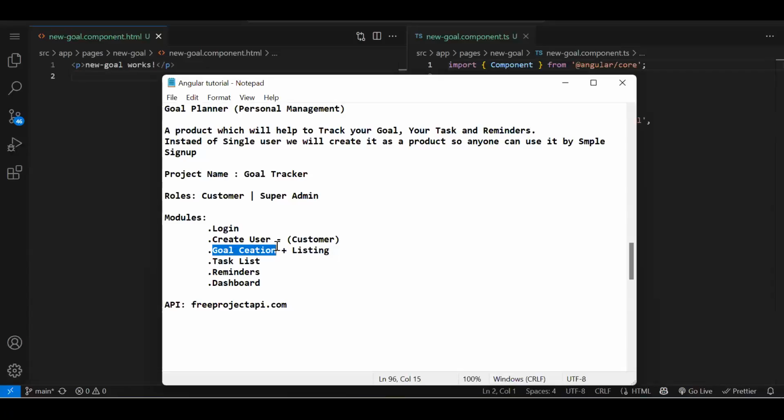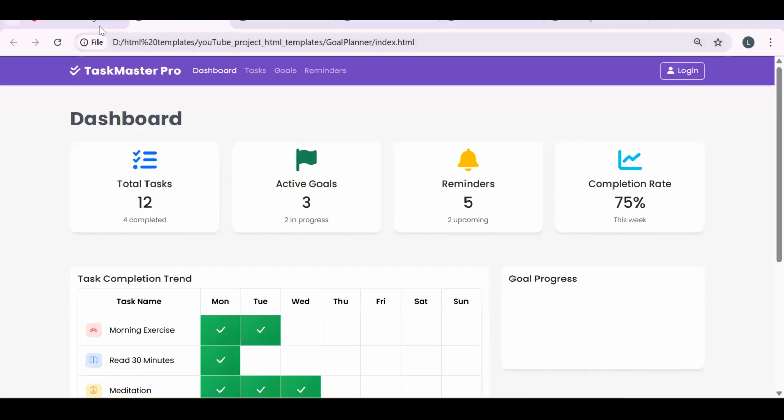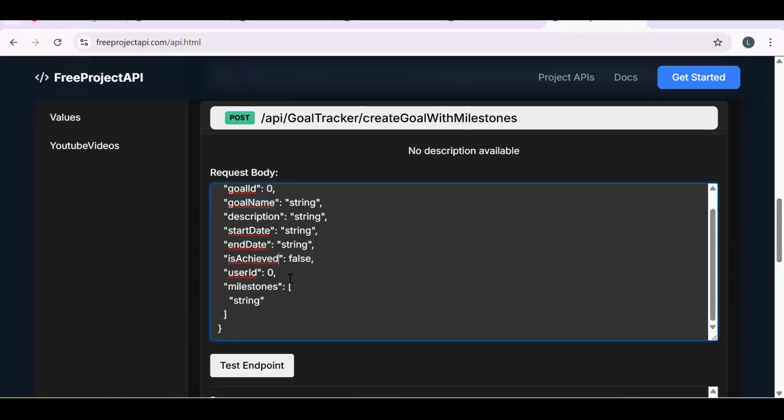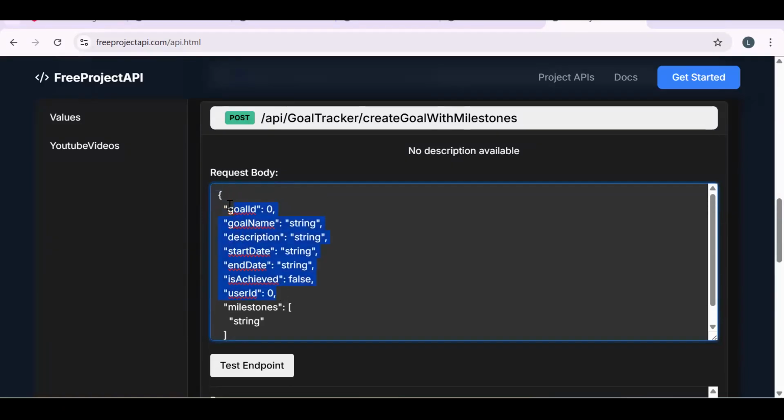So let's start with the goal creation. Now let me first show you the API. What do we have? If you see the object of goal, we have a single detail of our goal, and in milestone we have to pass an array of strings, meaning what are the milestones we have.